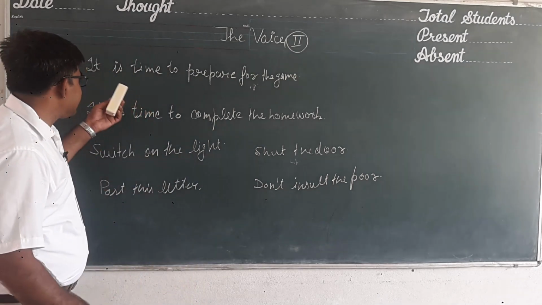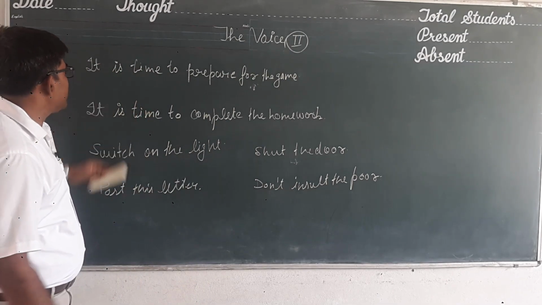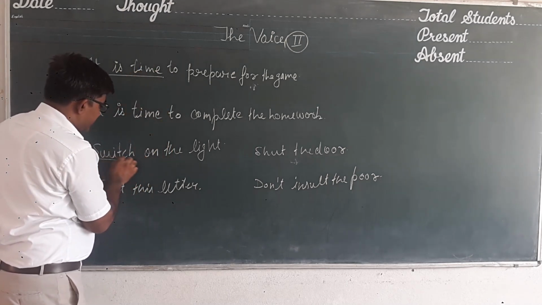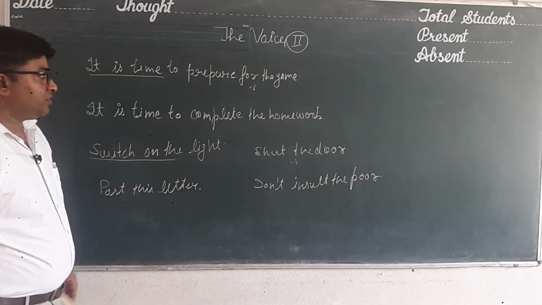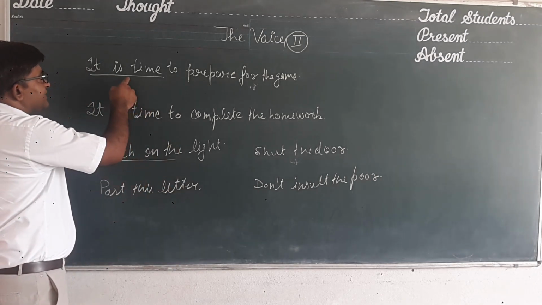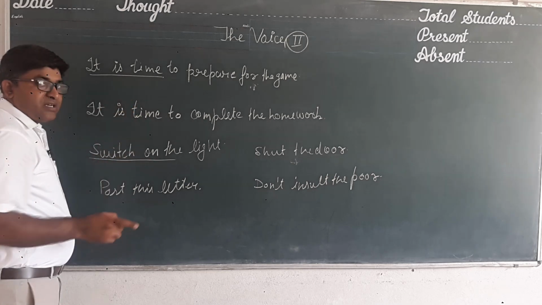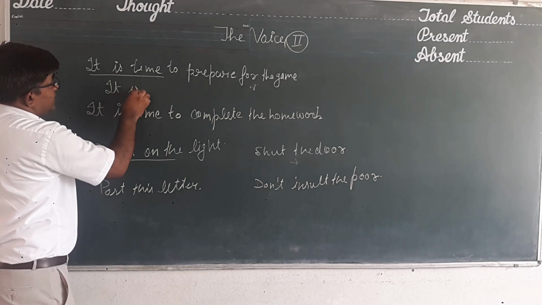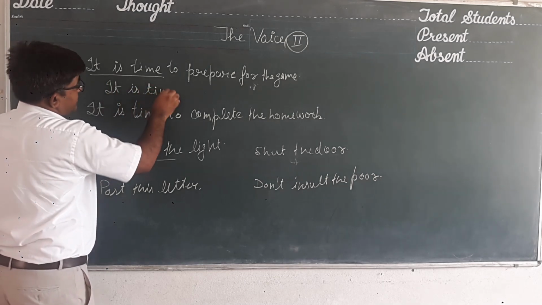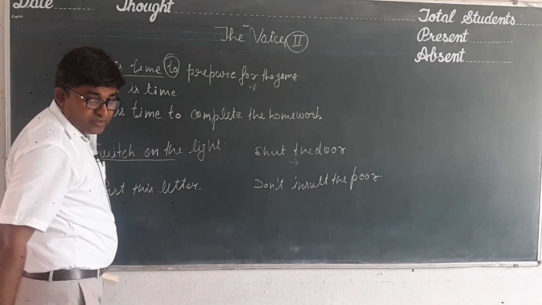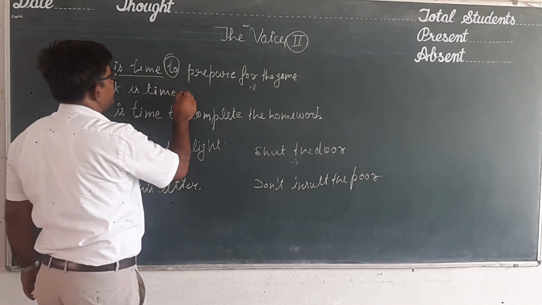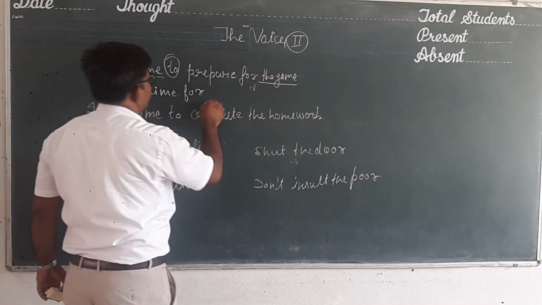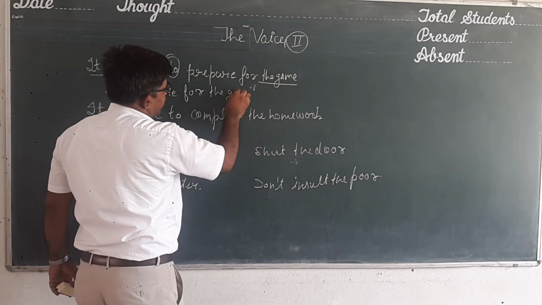Now let us discuss how to change the voice of the sentences which begin with "It's time" and the sentences which are imperative. So let us start. If a sentence starts with "It's time", we shall follow the following structure. "It's time", then "to" will be replaced, and at the place of "to" we shall use "for". It's time for, then the object, for the game.